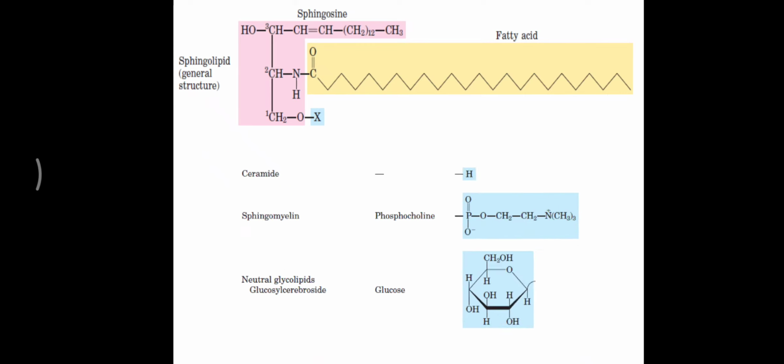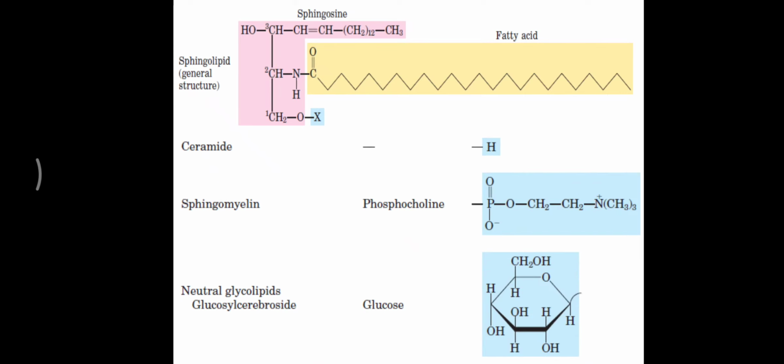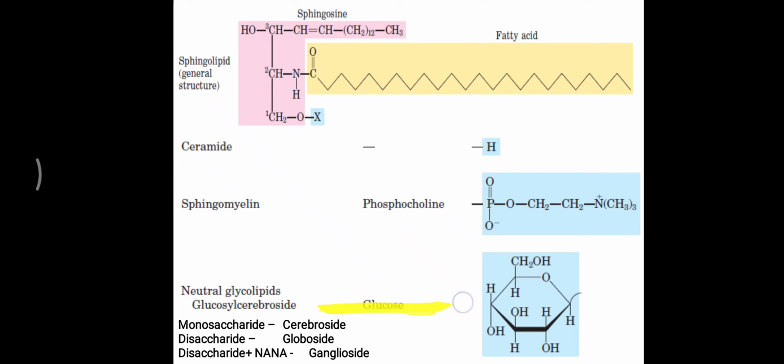So ceramide is nothing but sphingosine plus fatty acid. Now over that ceramide, instead of this phosphocholine, suppose a glucose molecule is attached over this side, then it is called a cerebroside, that is glucosyl cerebroside. Now instead of this glucose, suppose there are two molecules, glucose plus galactose, means lactose, attached, then it is lactosyl globoside. So then it is called globoside.